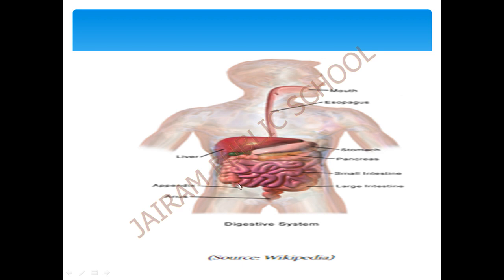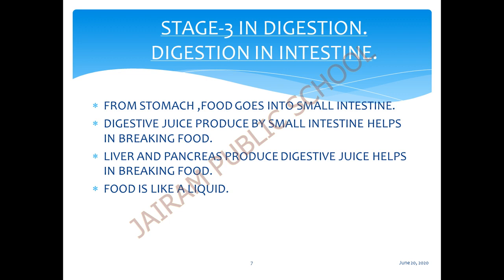So it is a long, thin and coiled tube-like structure. It is known as the small intestine. The walls of the small intestine produce more digestive juices that further help in breaking down the food particles. Then the liver and pancreas also produce some digestive juices that help to break down the food particles in the small intestine. Understood, children?